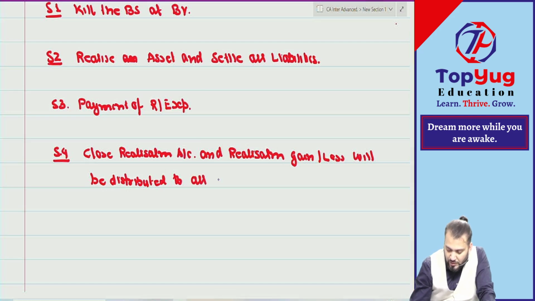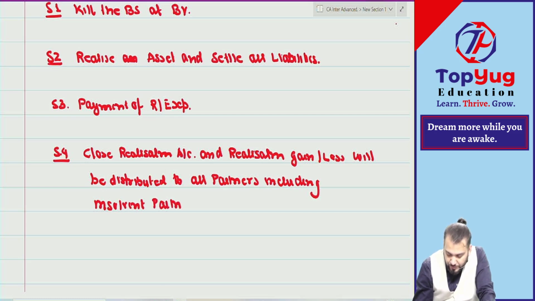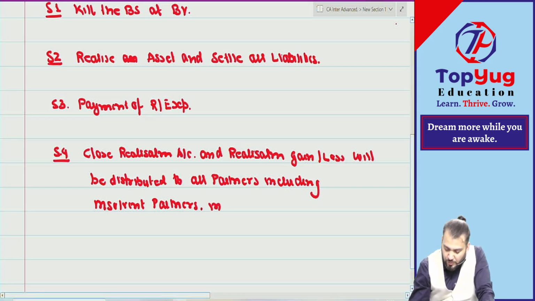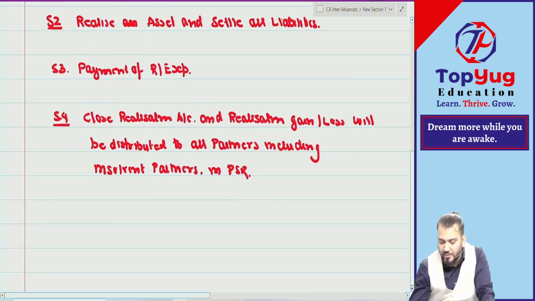To all or only solvent? To all partners, including insolvent partners. Of course, in PSR. Up to this, I think no explanation is required.